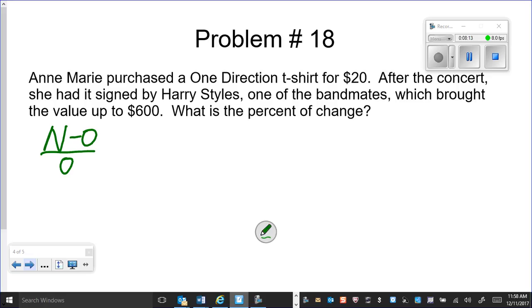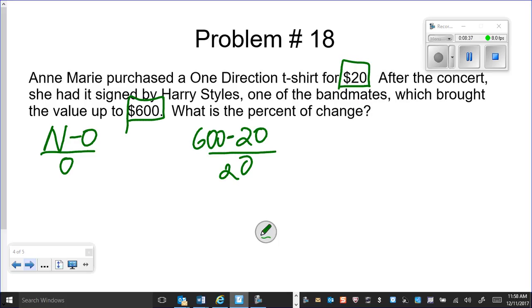So let's read that one more time. Anne Marie purchased a One Direction t-shirt for $20. That's important. After the concert, she had it signed by Harry Styles, and it went up to $600. So now the beginning price was $20. So we're going to set that here. The new price is $600 because it went to $600 after Harry signed it. So that's the new price.